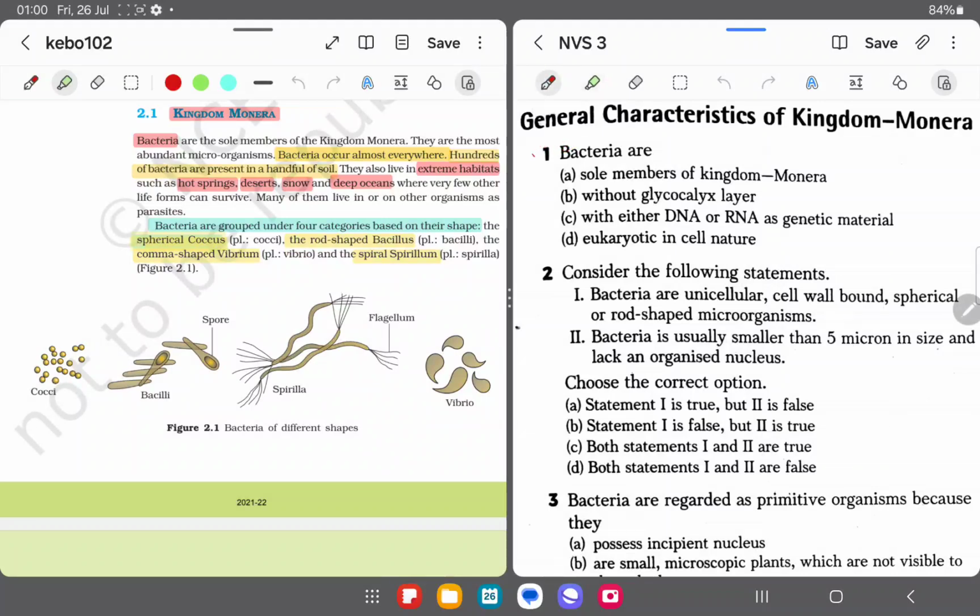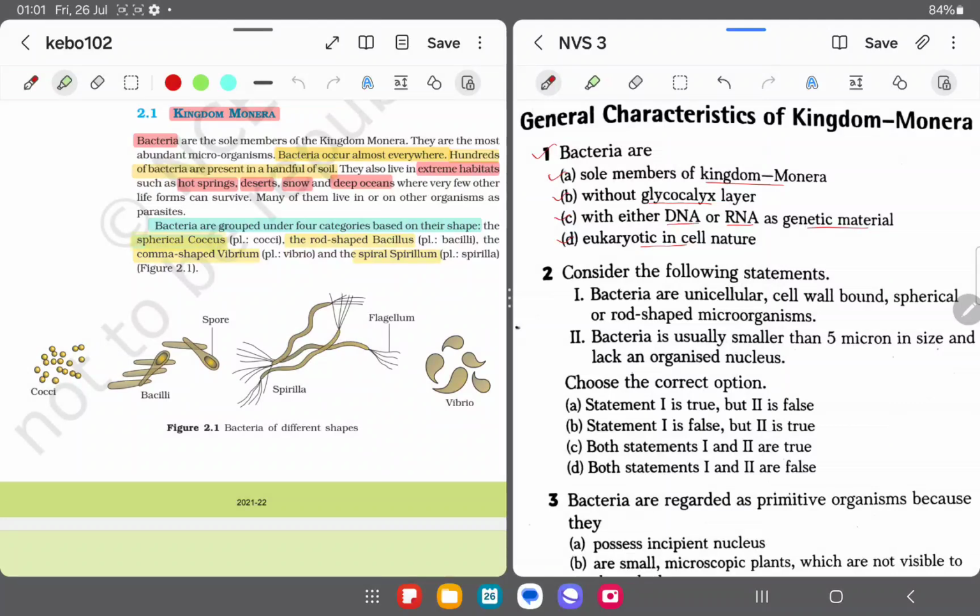Now the first question given: bacteria are sole members of kingdom Monera, without glycocalyx layer, with either DNA or RNA as genetic material, eukaryotic in cell nature.